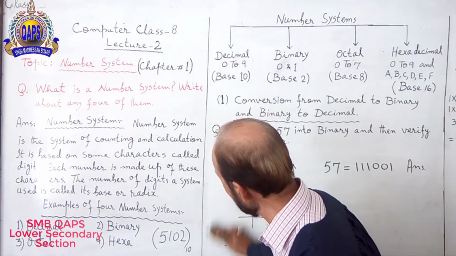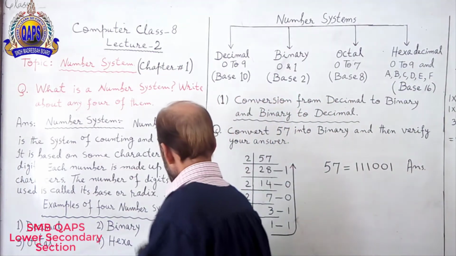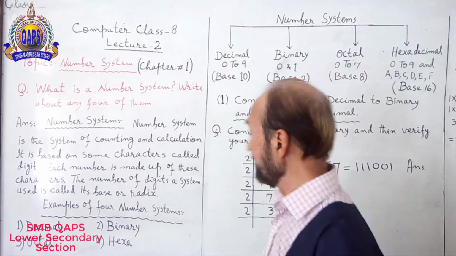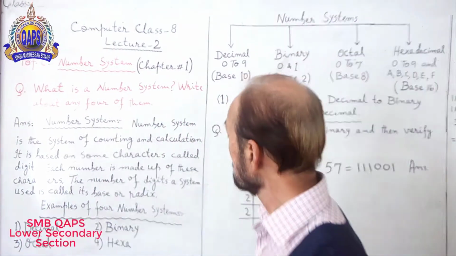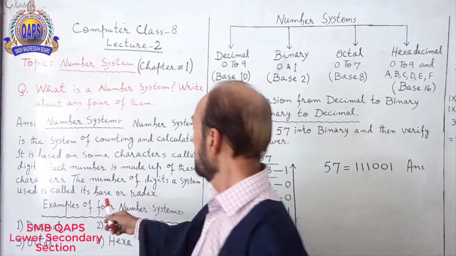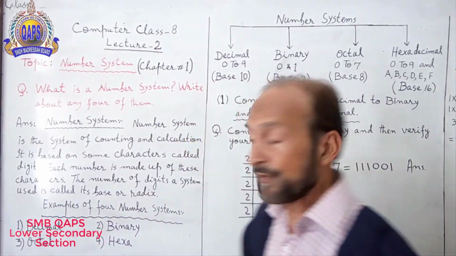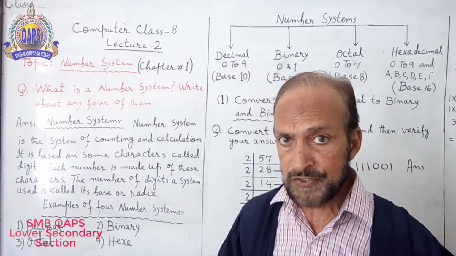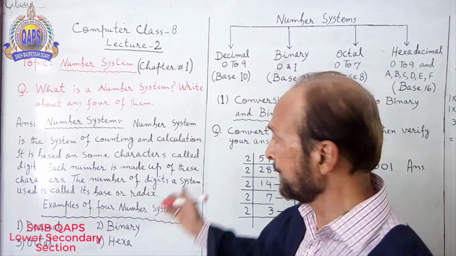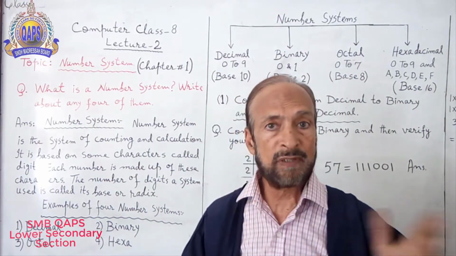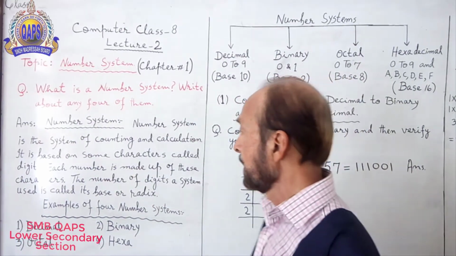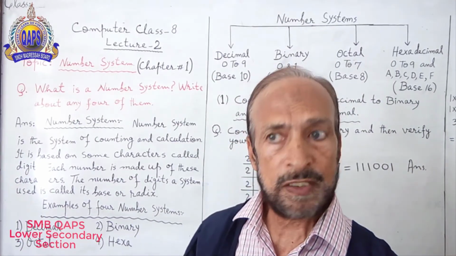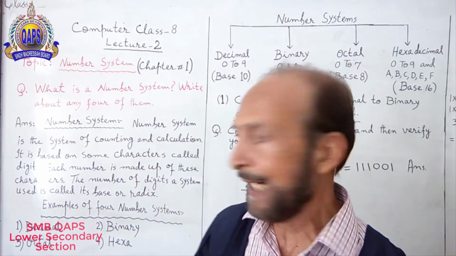Let me continue my lecture. You understand this thing? The definition is already in front of you and you understand that. I will tell you the examples so you will understand more and more about that.